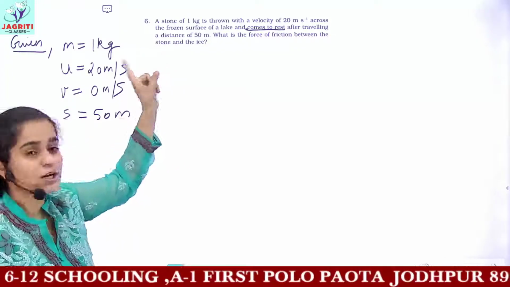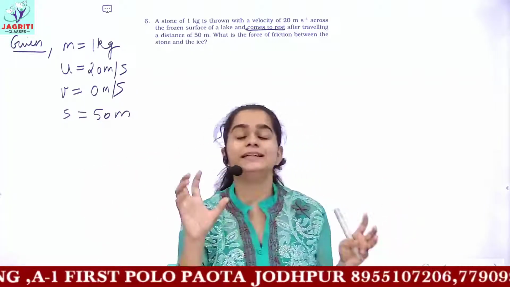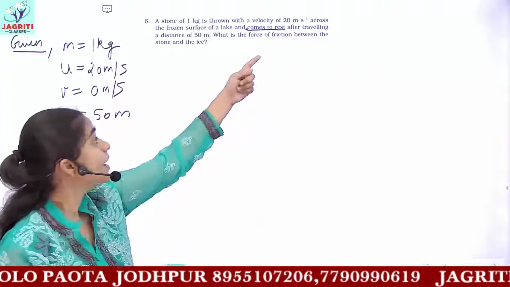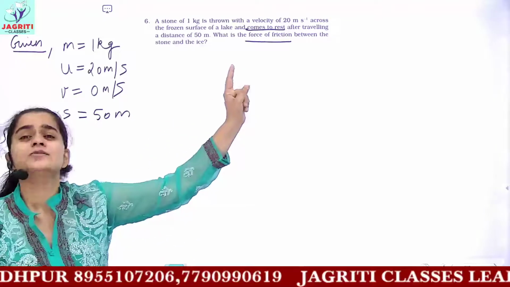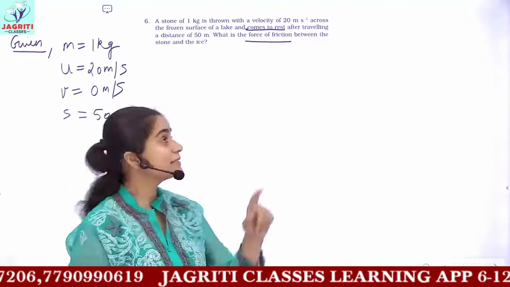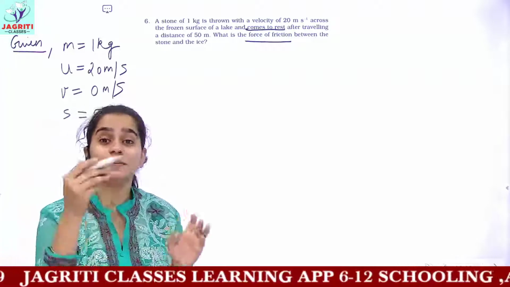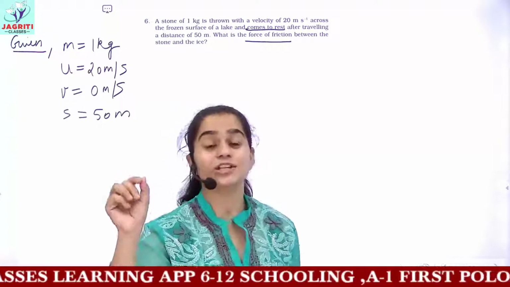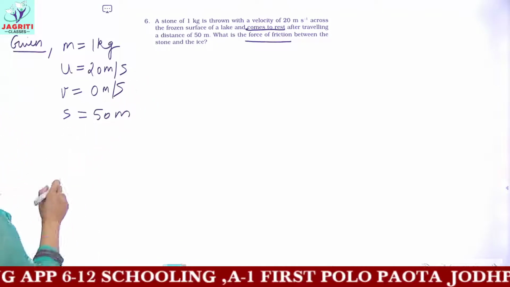We discussed question number 4 previously. It was given why anything stops. After traveling some distance, every object stops because it is experiencing the force of friction. And this friction is often known as the necessary evil. Why? Because this friction is very important. Friction helps us to walk. I am able to hold the pen to write on this board due to friction. Whenever we discuss friction in detail, we will see the concepts. So here, you have to find the force of friction.